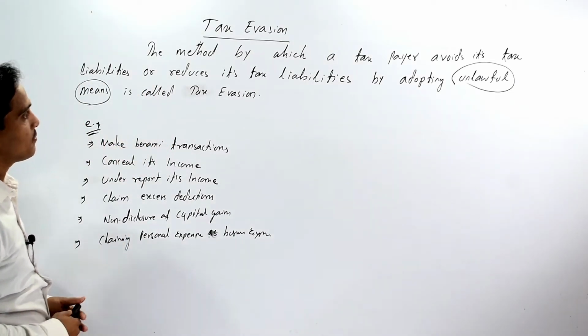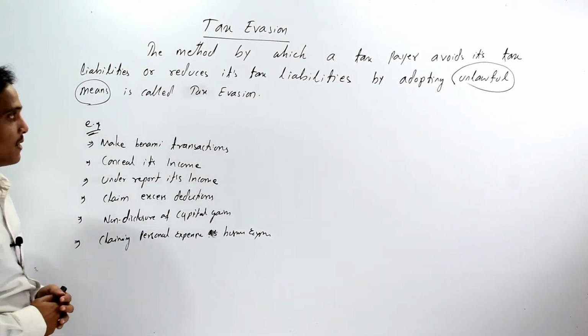These are the various examples of tax evasion.